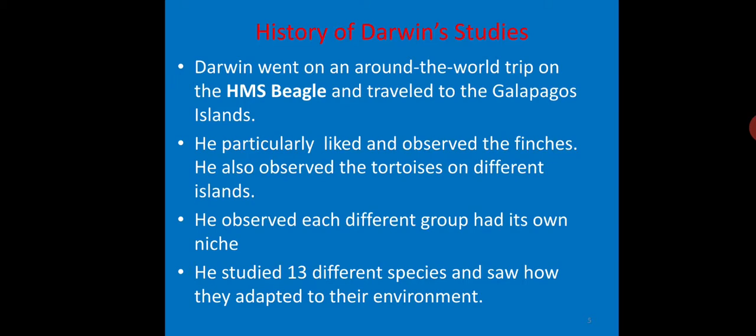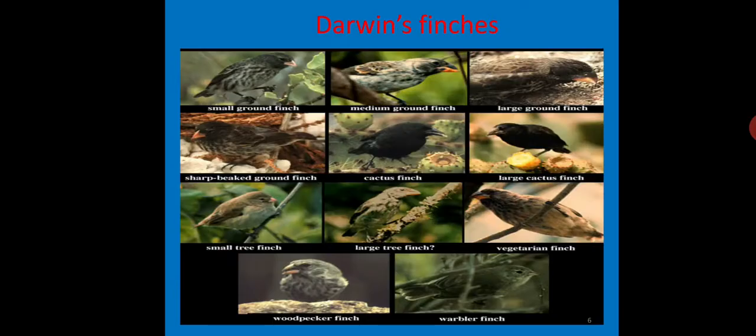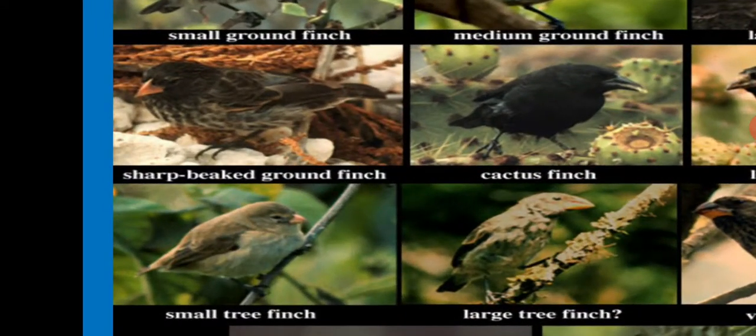We know what a niche is. Niche is nothing but the position and function of an organism in the environment. He studied 13 different species and saw how they adapted to their environment. If you see, all these are Darwin's finches which he observed in the Galapagos Islands.